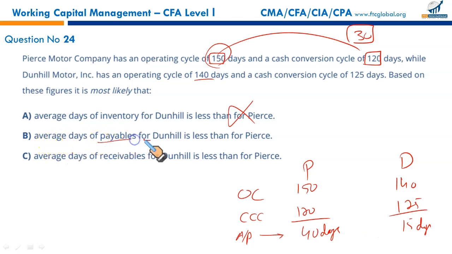Average days of payable for Dunhill is less than for Pierce. It takes 15 days to pay. More frequently, it takes 40. This is true. Average days of payable for Dunhill is lower than the Pierce. That's correct. We don't need to look any further. B is the right option.